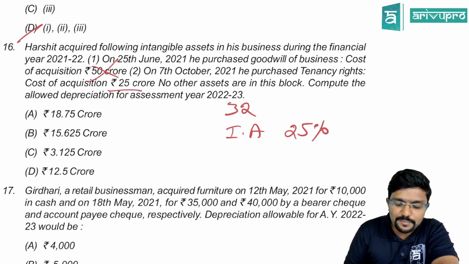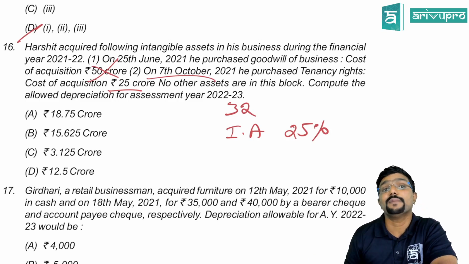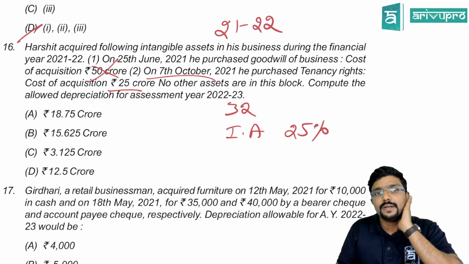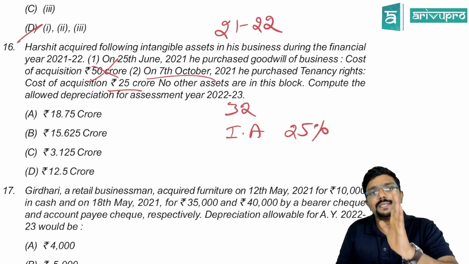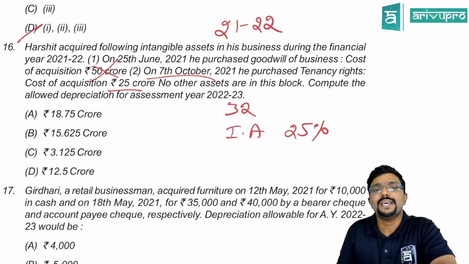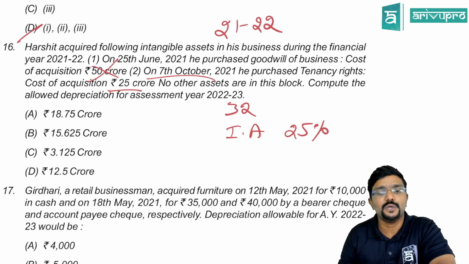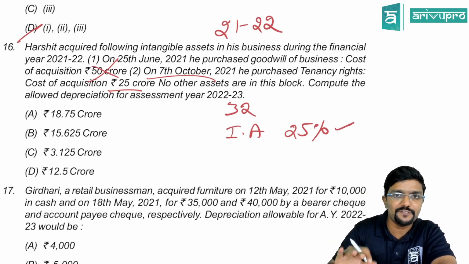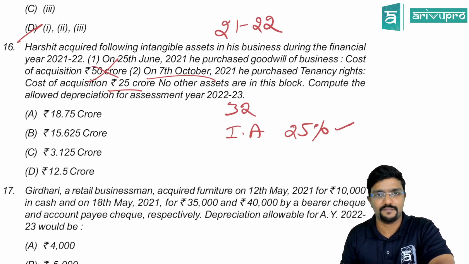So, what is the cost? 25 crore. When is it purchased? 7th October. Please be careful. So, here the previous year is 21-22. There is one condition under section 32 telling if the asset is purchased and put to use for less than 180 days during the previous year, you can claim only 50% of normal depreciation. Your normal depreciation is 25%. You can claim 50% of that.